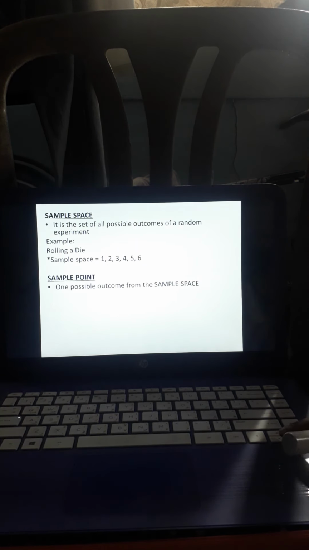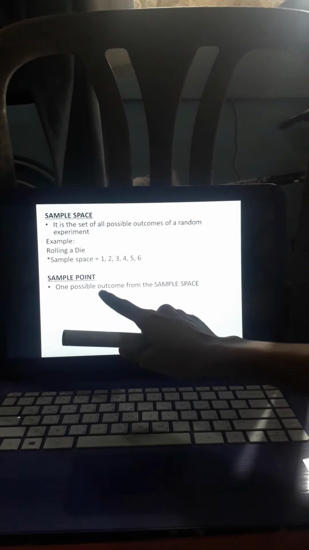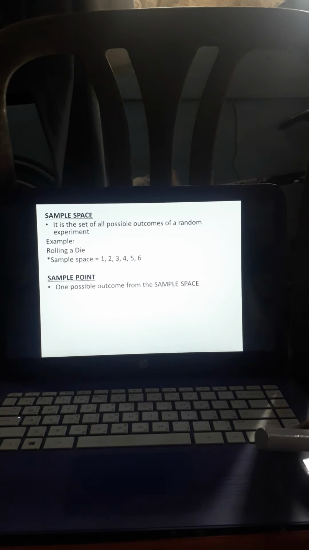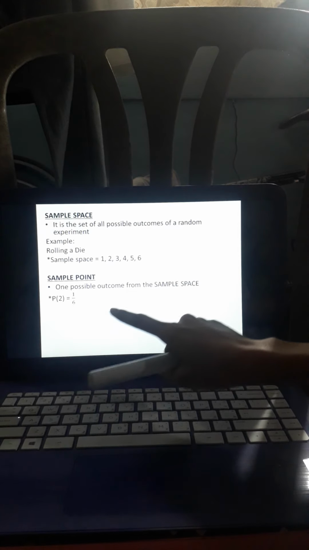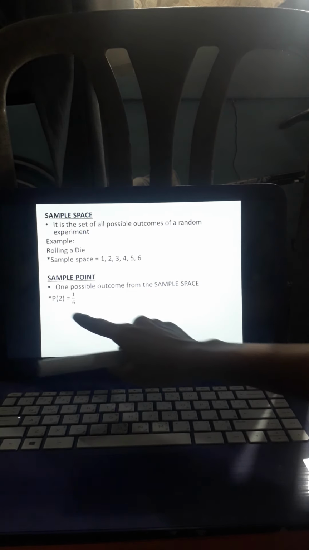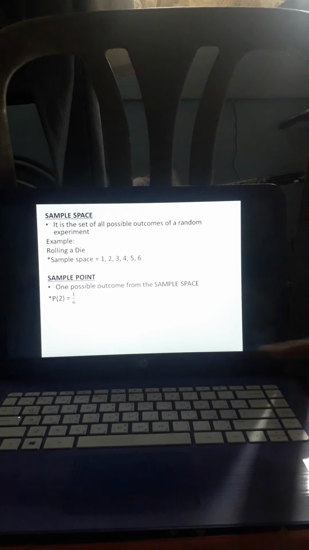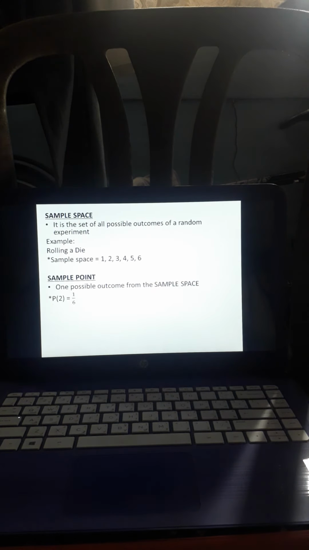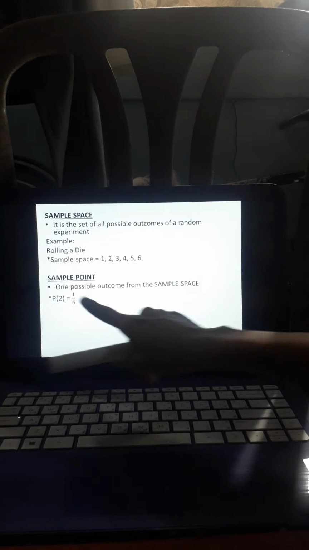And then, we have sample point. Kapag sample point, one possible outcome from the sample space. Kapag one possible outcome, meaning isa lang po yung possible outcome. So, we have the example, what is the probability of getting 2 in a standard die? Ilan ba yung 2 sa die? Ilan ba yung may face na 2? Isa lang po yun.